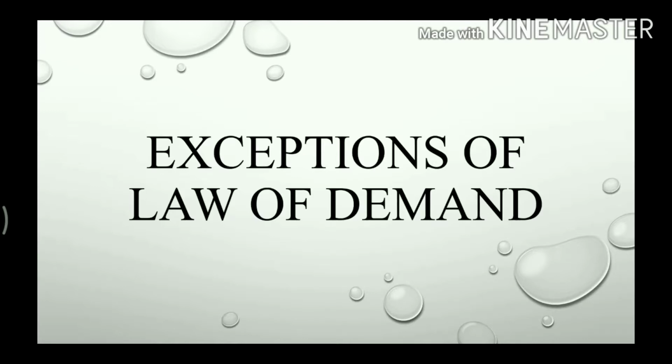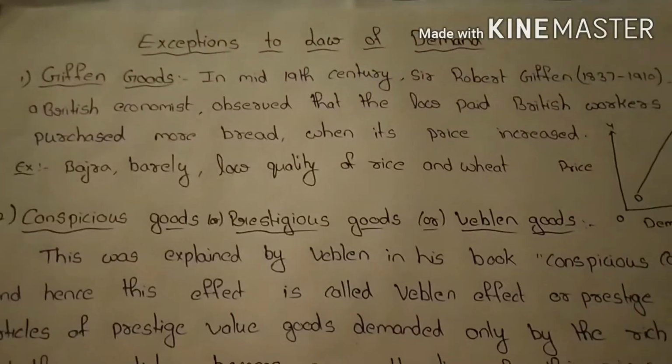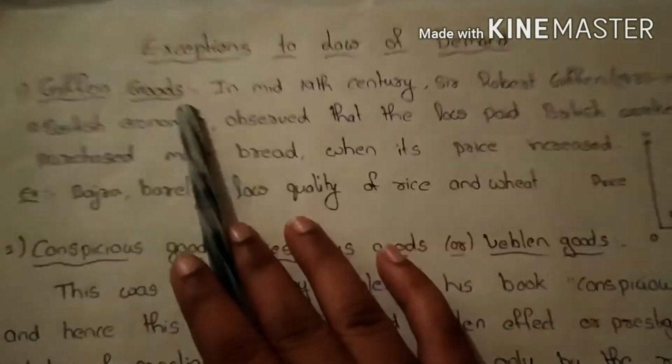So these are the exceptions of the law of demand. That type of goods are not included in the law of demand. So what are those goods and what are the exceptions of the law of demand? Let's see. First one, Giffen goods.